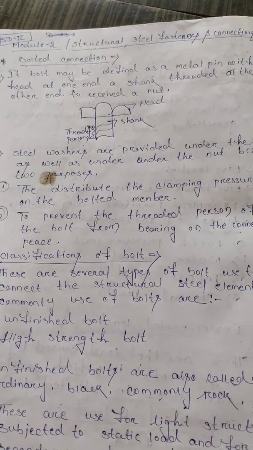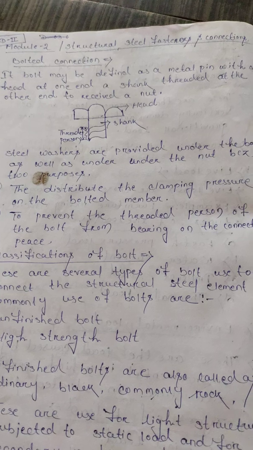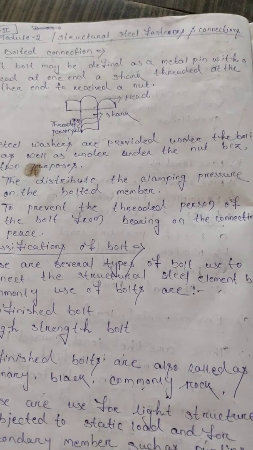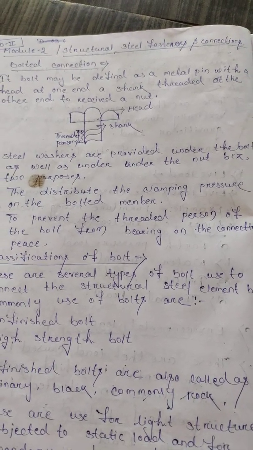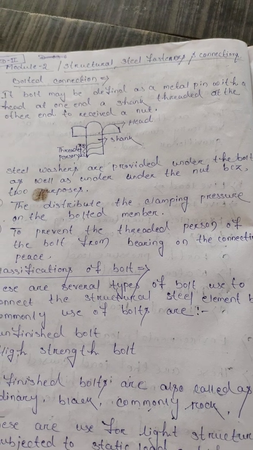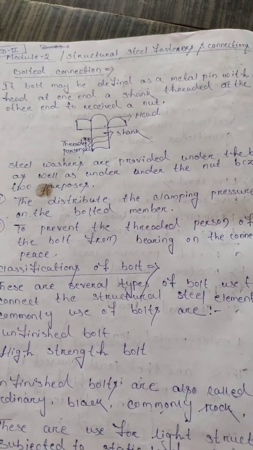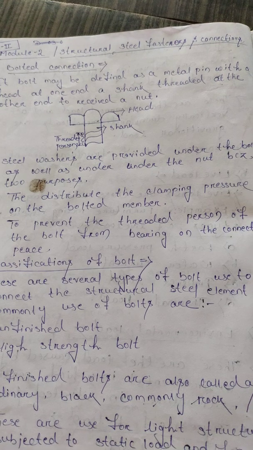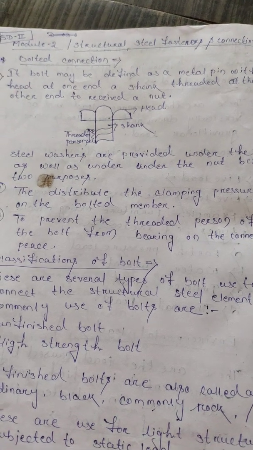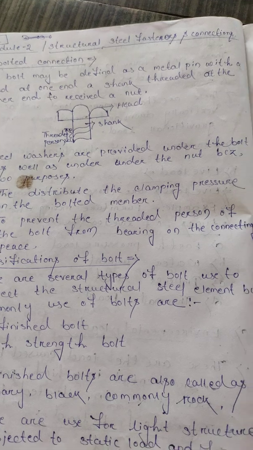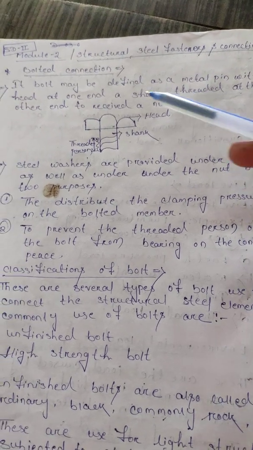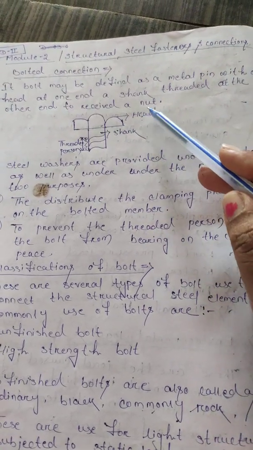So the first one is the bolted connection. What do you mean by bolted connection? A bolt may be defined as a metal pin with one end fixed and the other end free for the nut support. The bolted connection has a shank at one end and is threaded at the other end to receive a nut.